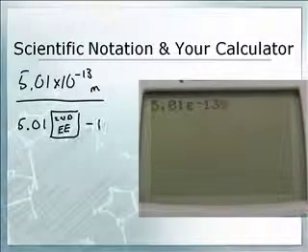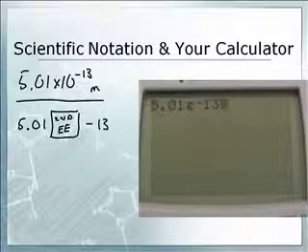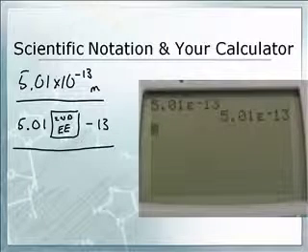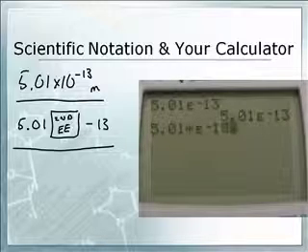On your screen it has an E. A capital E, negative 13. That means 5.01 times 10 to the negative 13. Here's what I don't want to see. Do not, under any circumstances, put 5.01 times second EE, negative 13.